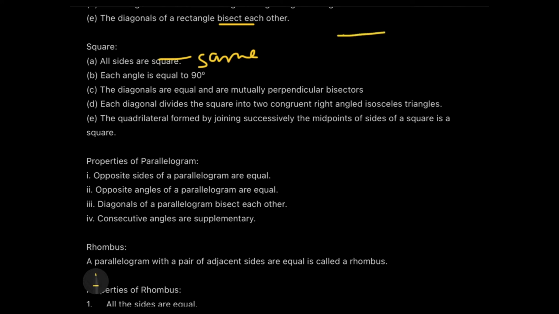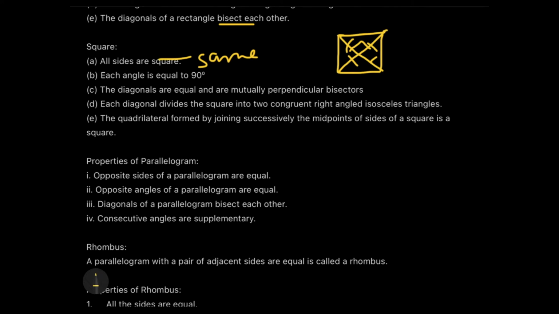perpendicular bisectors. That means in the case of a square, the diagonals are not only equal, but they also bisect each other. That means the parts are equal. So I can write that this is equal to this is equal to this. At the same time, they are perpendicular also, cutting each other at exactly 90 degrees. And if I cut it like this, I will be getting again a right angle triangle, but this time this right angle triangle will be an isosceles one because the two sides are equal.